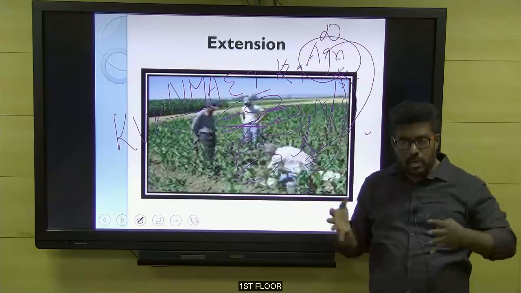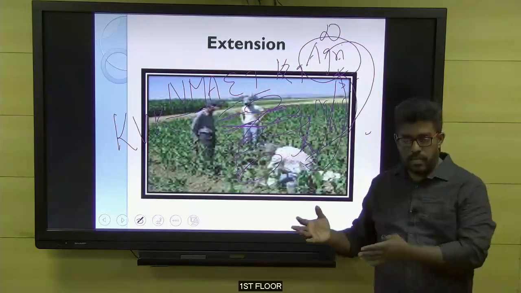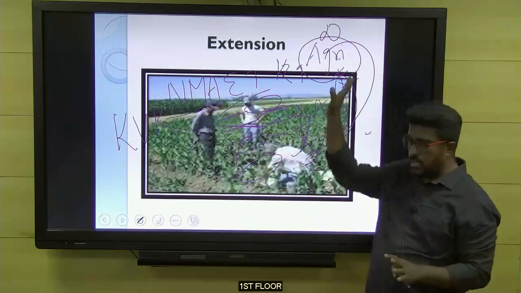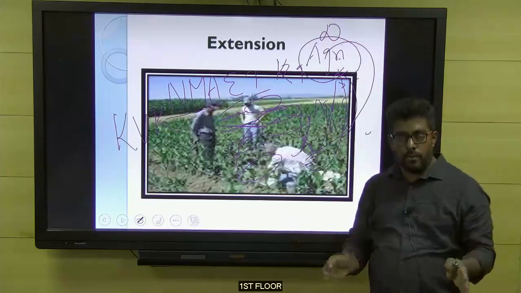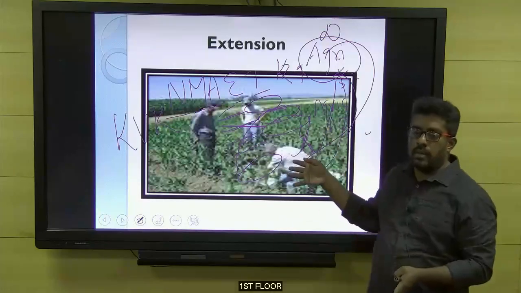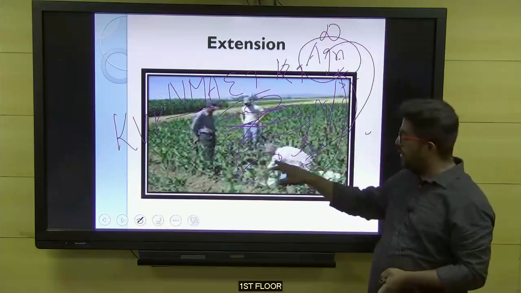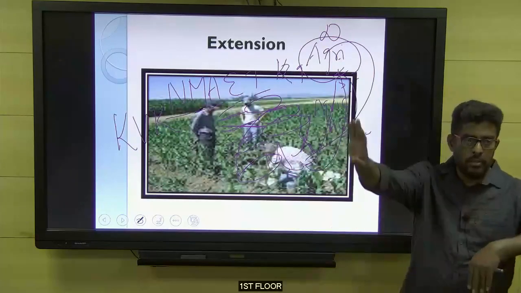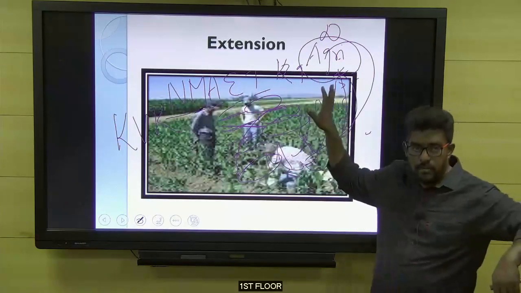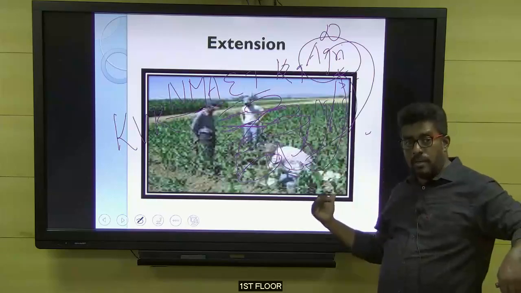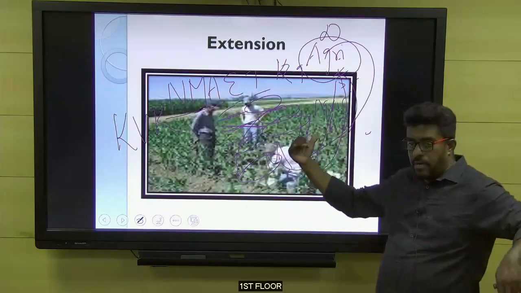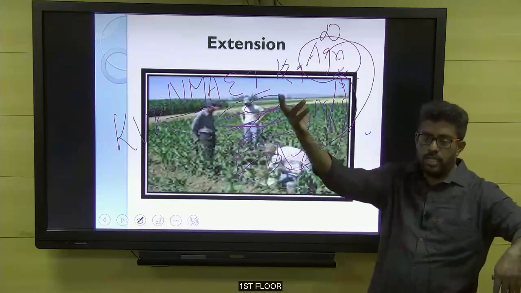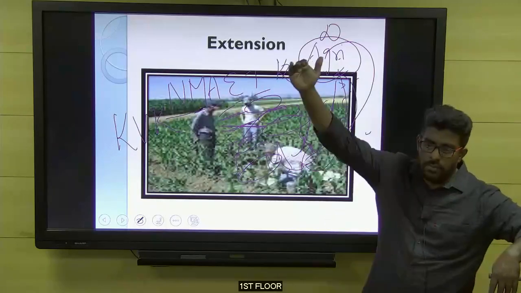Extension is such a nice concept, but implementation varies here and there. The major part in India is not about the concept, everything we have. It is only about the people who are involved, whether they are doing it seriously or not, whether the monitoring is done properly. So here and there we get loopholes. But leaving those things, extension actually is a very nice concept in our economy specifically, because among a group of illiterate, ignorant people, extension is the only solution which has the potential of taking agriculture forward in our economy.